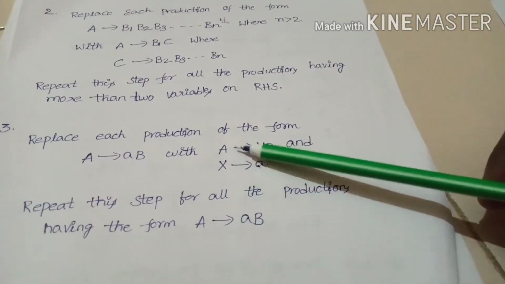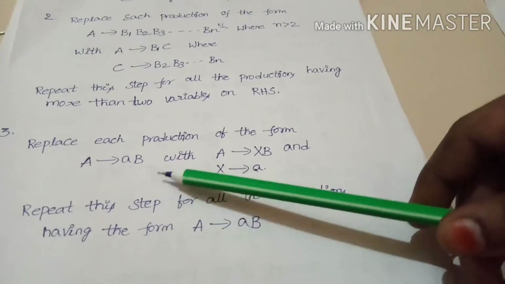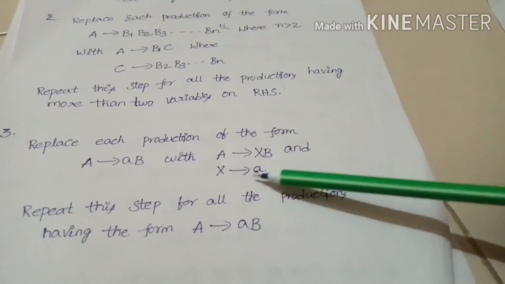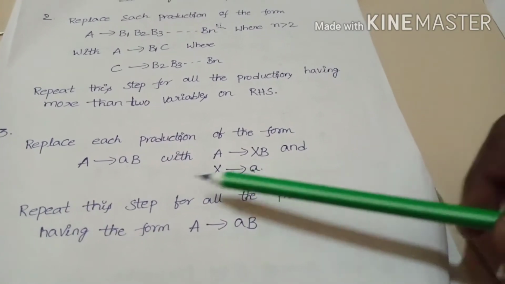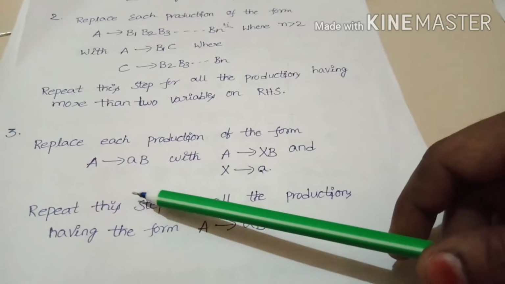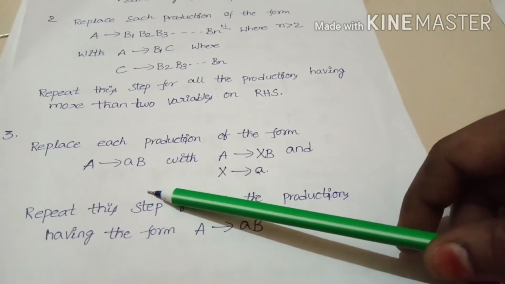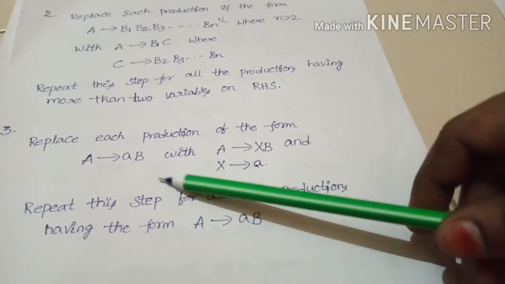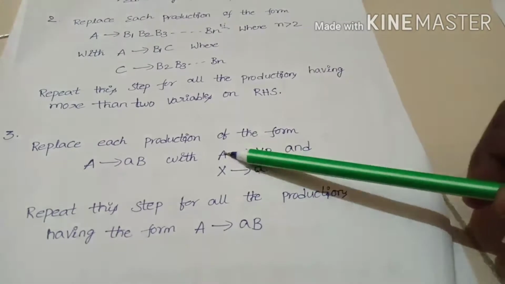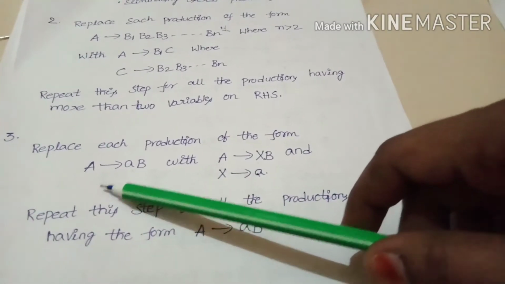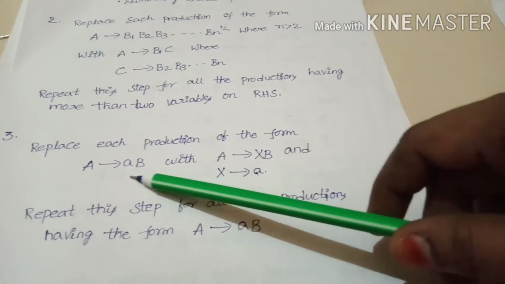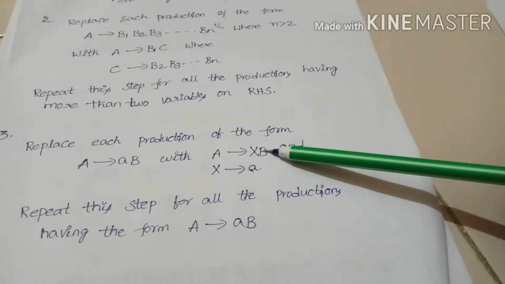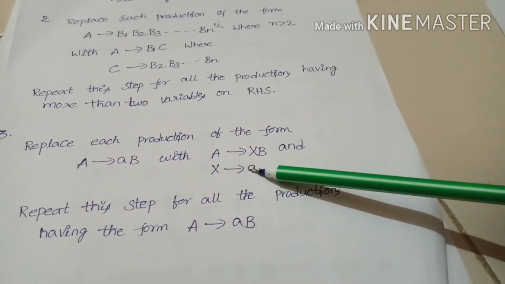Replace each production of the form A → aB with A → XB, where we take a new variable X. What is the rule for the CNF? A non-terminal goes to only two non-terminals, or a non-terminal goes to only a single terminal. But is there any production in this form? Here A → aB has a terminal followed by a non-terminal. That's why we take a new variable X, with X → a.